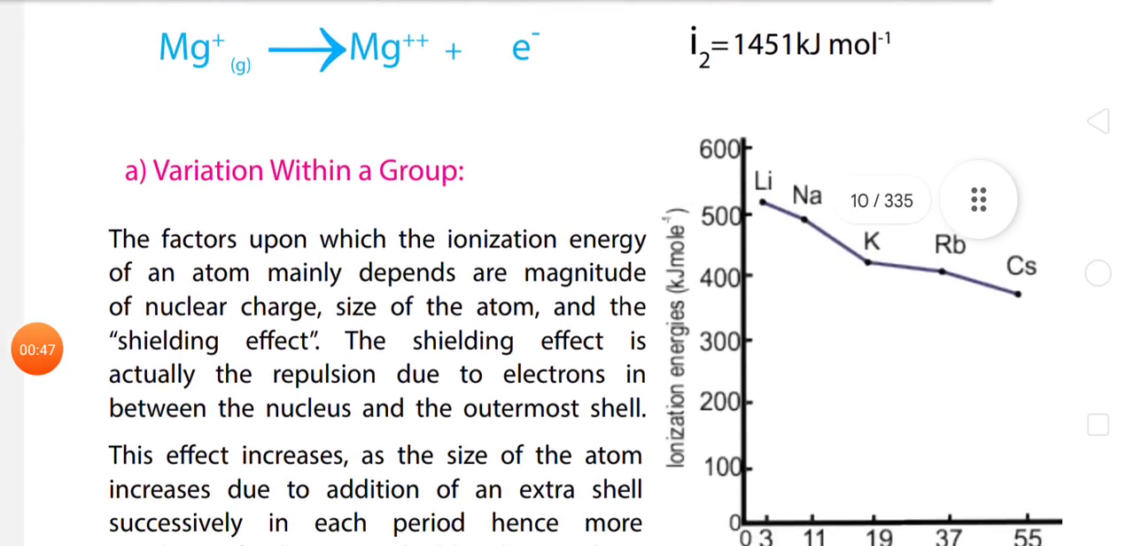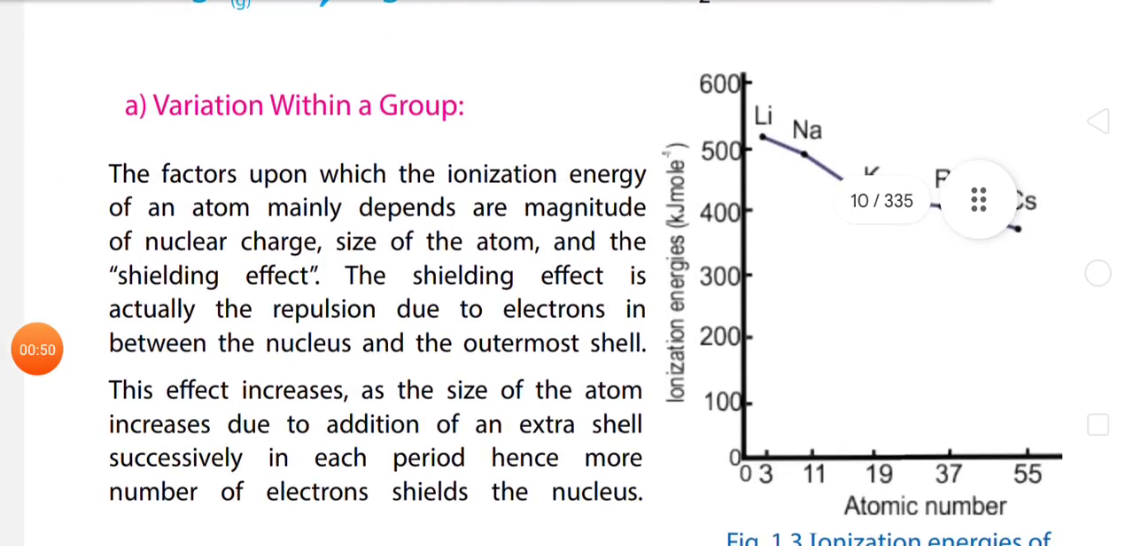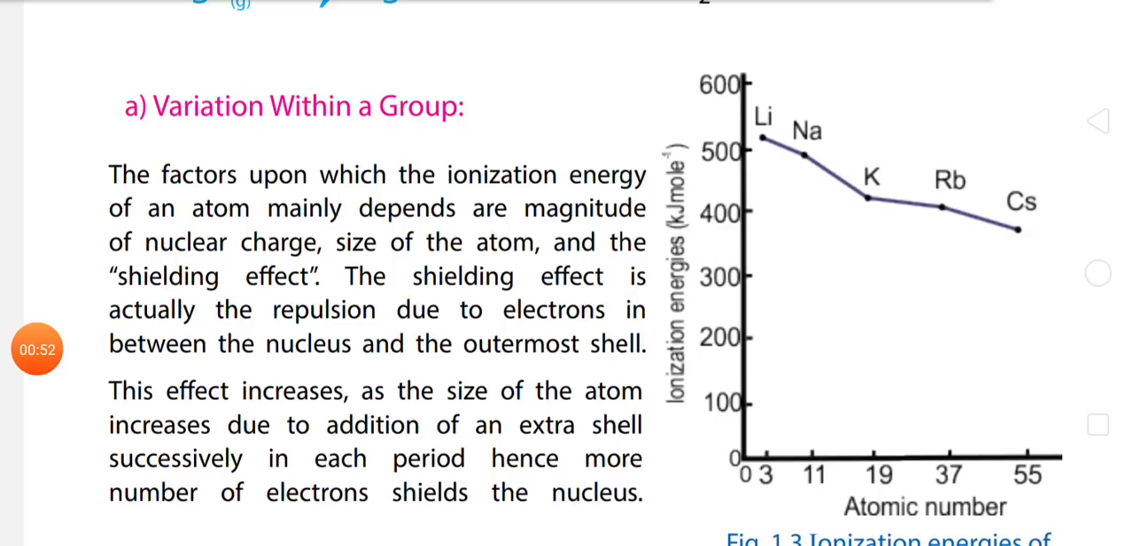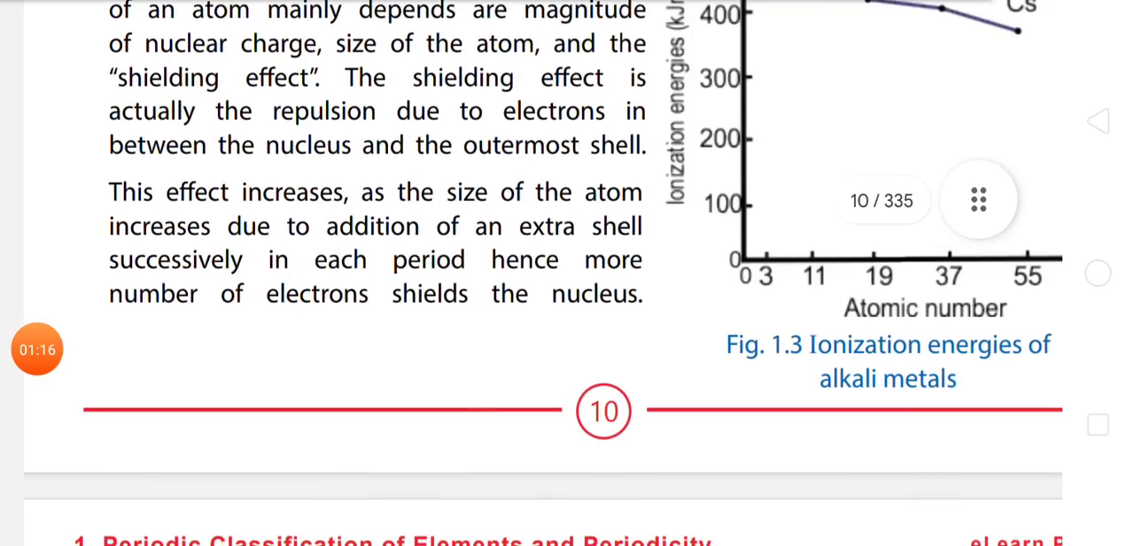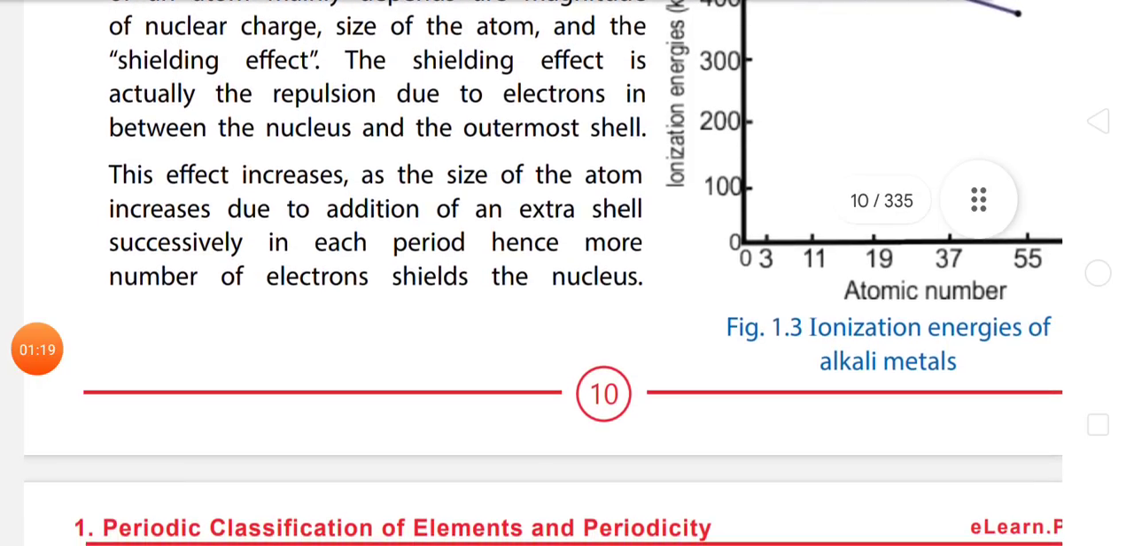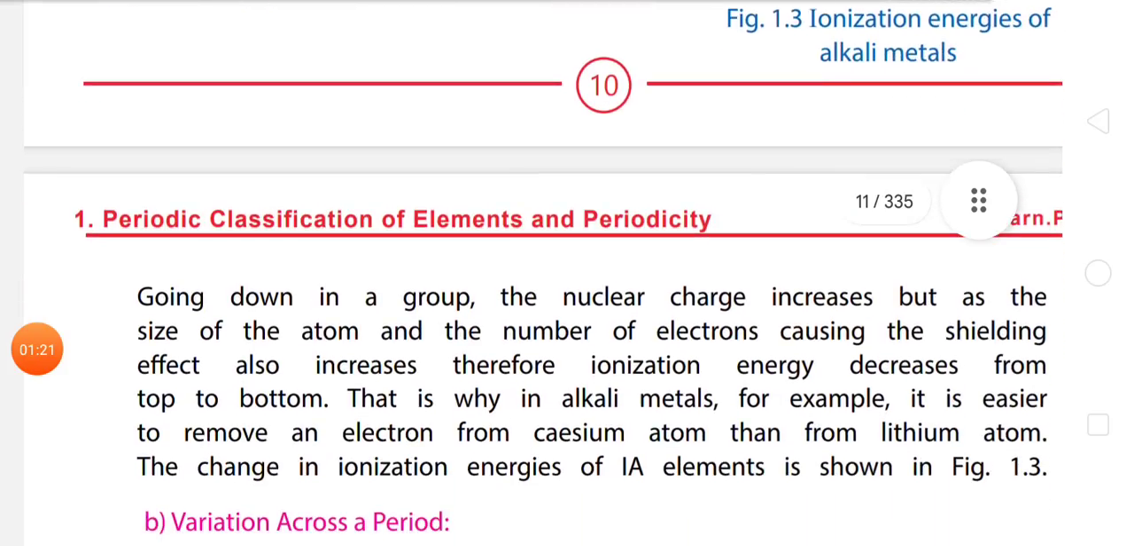Variation within a group. The factors upon which the ionization energy of an atom mainly depends are magnitude of nuclear charge, size of the atom, and the shielding effect. The shielding effect is actually the repulsion due to electrons in between the nucleus and outermost shell. This effect increases as the size of the atom increases due to the addition of an extra shell successively in each period. Hence, more number of electrons shields the nucleus.